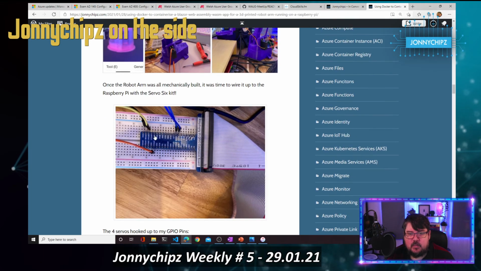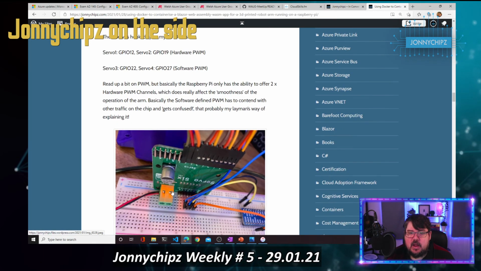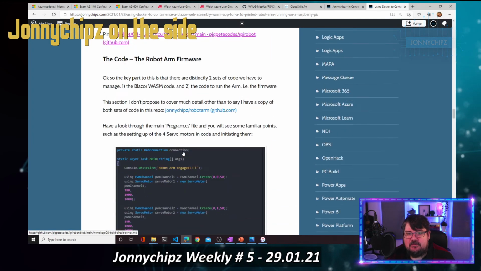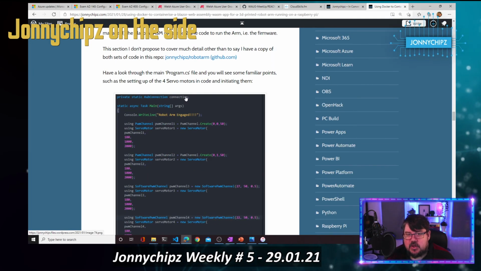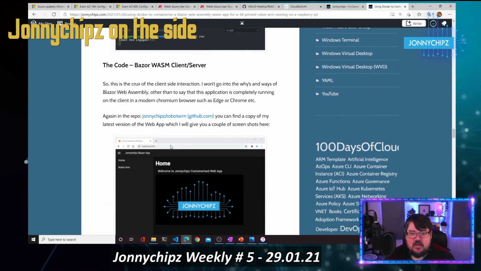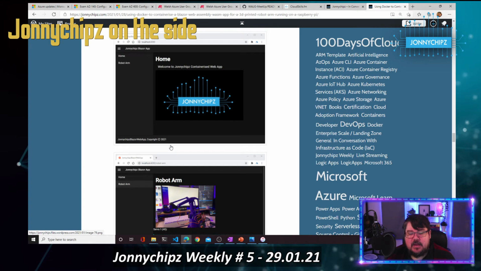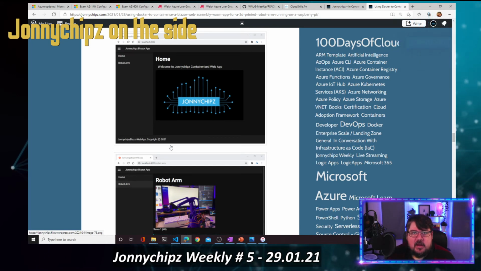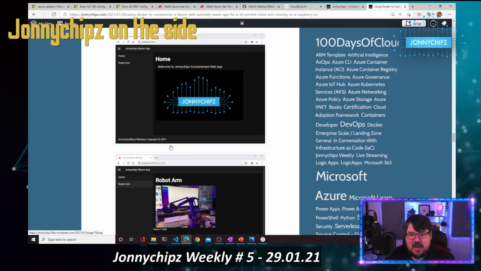Onwards and upwards, so looking at the wiring, the Servo 6. And finally, obviously we go into the code. I talk to you around SignalR and how SignalR has worked, with a few little screenshots to hopefully fill in the scene. And I'm really happy. I started this blog quite a few weeks ago, and bit by bit, every sort of 20 minutes a day, I've been adding to it as we go.